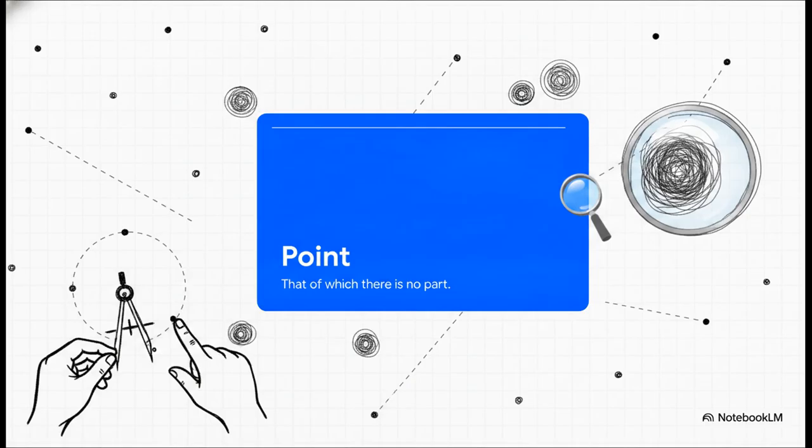So to build a universe completely from scratch, Euclid starts with the absolute simplest building block imaginable, a point. He defines it as that of which there is no part. It's a concept so infinitely small that mathematically it has zero physical dimension. It's just a pure, perfectly precise location in empty space.